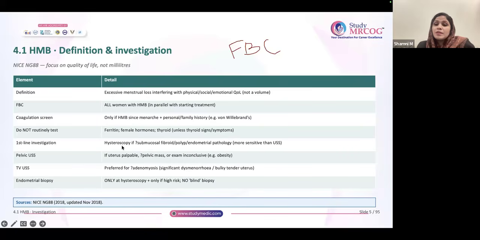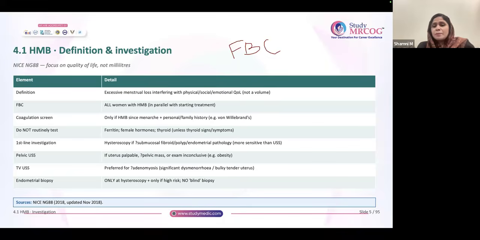But yes, if the symptoms are suggesting hypothyroidism, you have to do it. So I just wanted to focus on that point. Now, there is always a confusion: what to do next? Ultrasound or hysteroscopy? That depends on the symptoms of the patient, and also your examination findings.